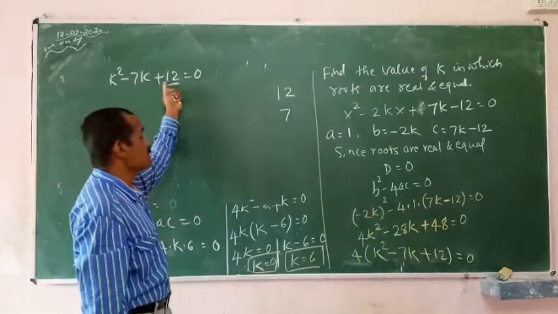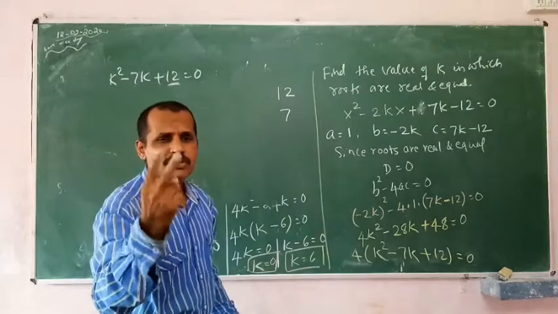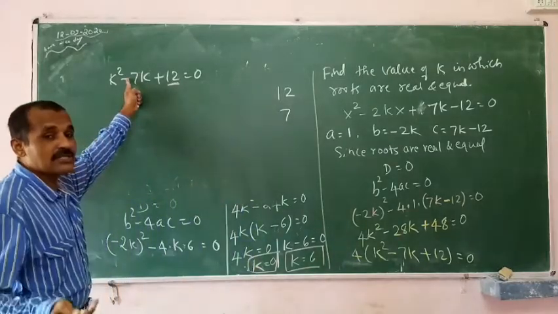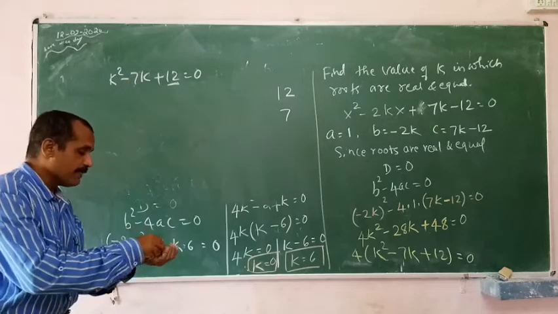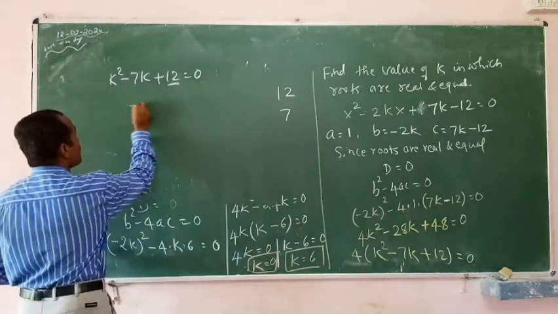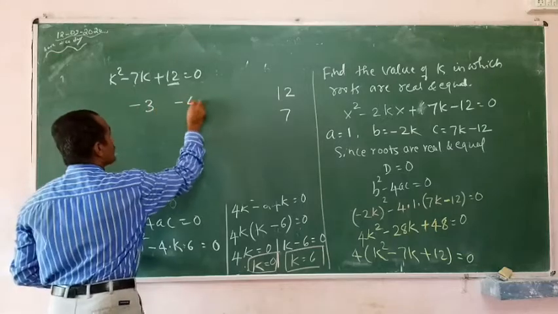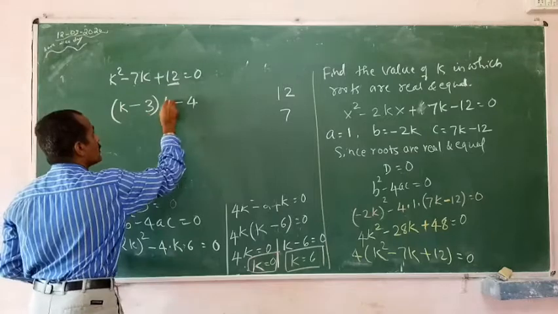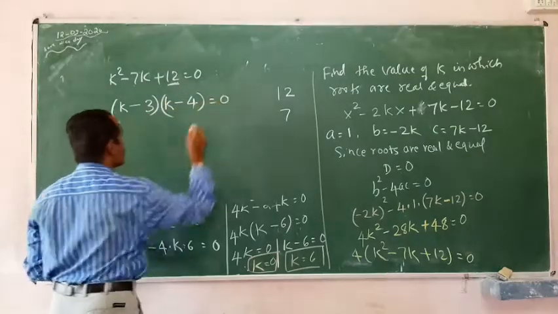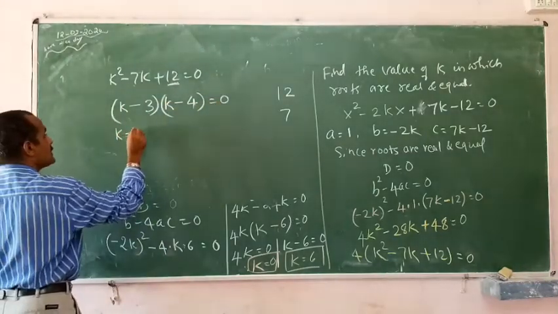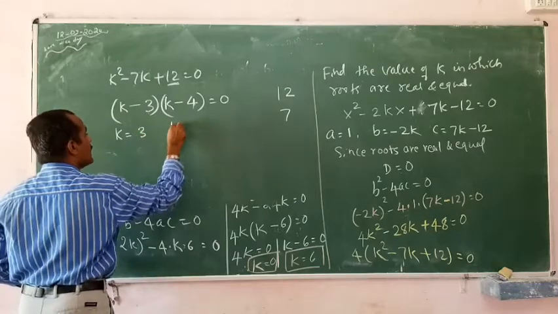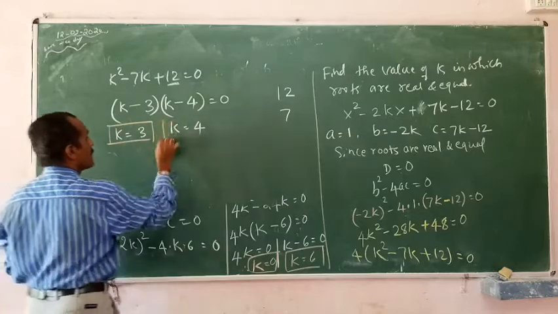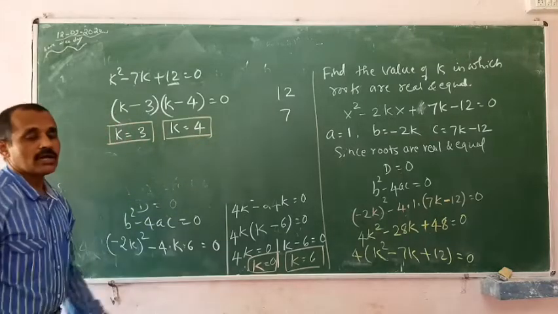Since the last term is positive, either both must be positive or both must be negative. Since the middle term is negative, both should be minus. So it is minus 3, minus 4 as the middle terms. Put one k before this, is equals to 0. K is equals to 3 and k is equals to 4. So the value of k is either 3 or 4.